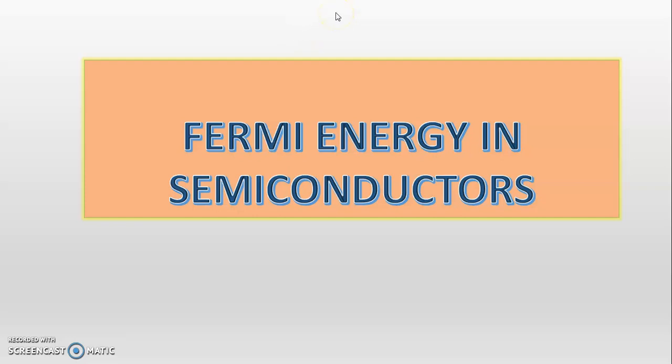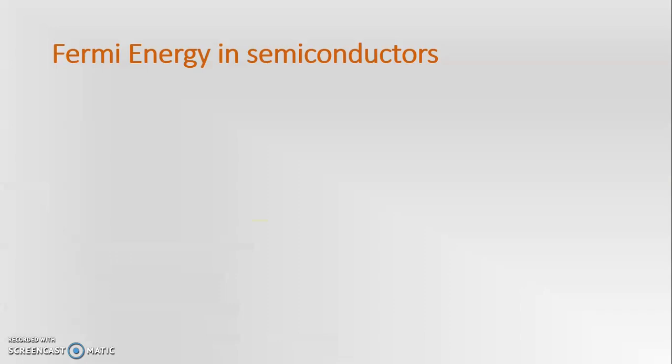In the previous topic we have seen Fermi energy in conductors or metals. Now we are going to see Fermi energy in semiconductors. How is the Fermi energy observed in a semiconductor? In semiconductors we know there are different types, for example, intrinsic semiconductor and extrinsic semiconductor. At the start we'll see what the Fermi level or Fermi energy is in the basic form of semiconductor. So we'll start the Fermi energy in semiconductors.